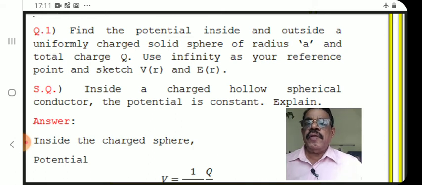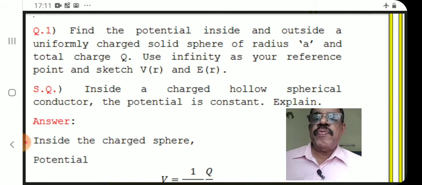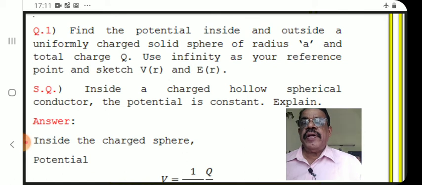E is also a function of r. That is, we have to draw a graph connecting V and r, similarly E and r. That's the meaning. This is a question from your prescribed textbook, David Griffiths. Use infinity as the reference point. So when we define potential, we always calculate it from infinity to the point. That's the meaning.